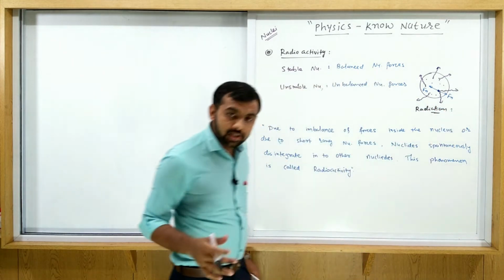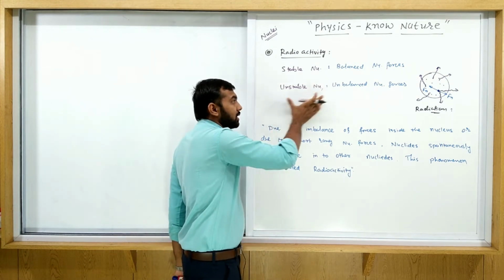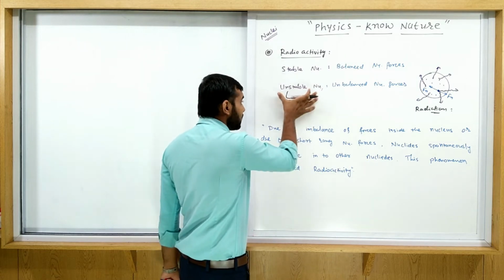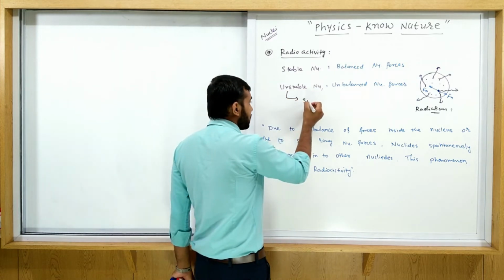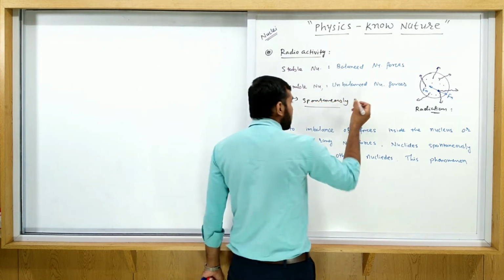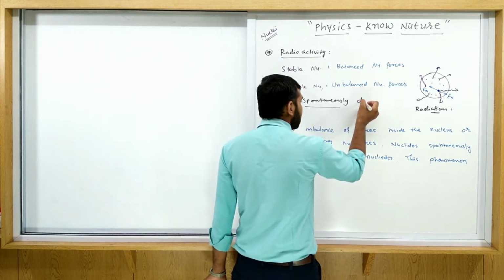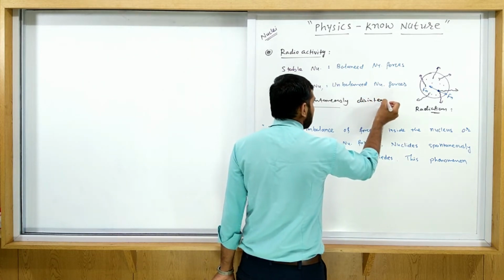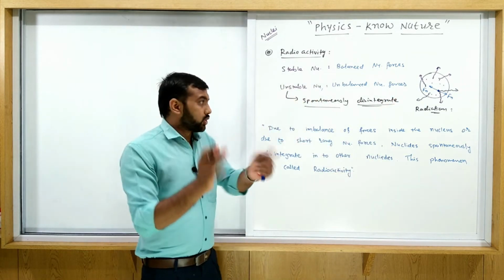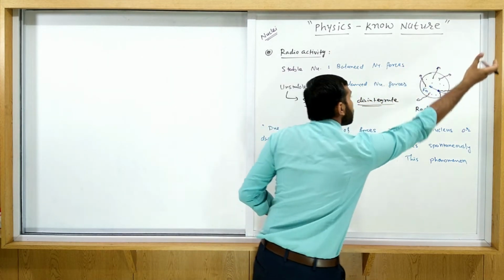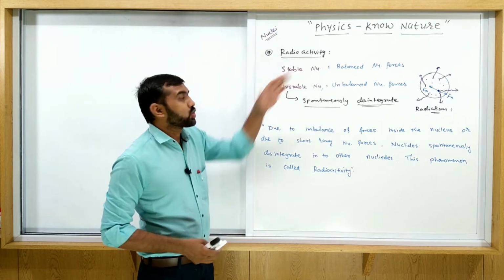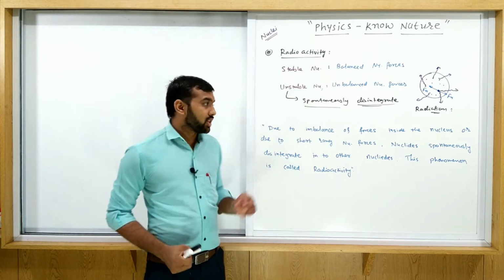And why does this radiation occur? Because of the instability of the nucleus. So any unstable nucleus spontaneously disintegrates. What is the meaning of disintegrate? It breaks. So this nucleus breaks and some new nucleus is formed. This type of phenomenon of disintegration of the nuclei is called radioactivity. So this is the simple definition of radioactivity.